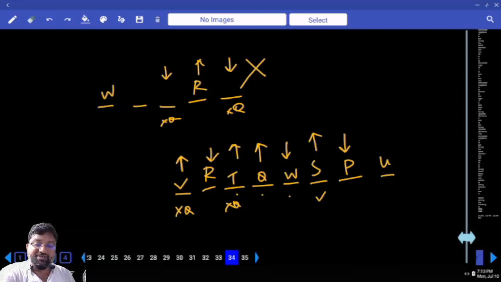V and W are facing opposite directions. How will you define the direction of U? See, somewhere or the other you'll have a clue about U. U and S are facing opposite directions.